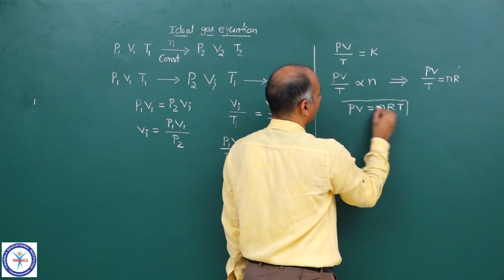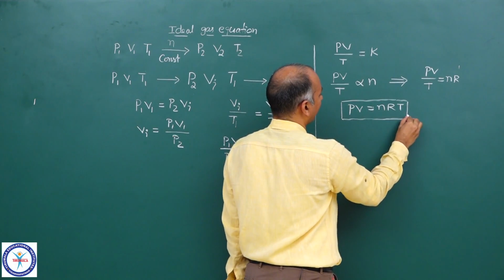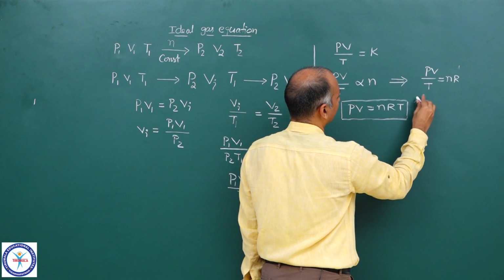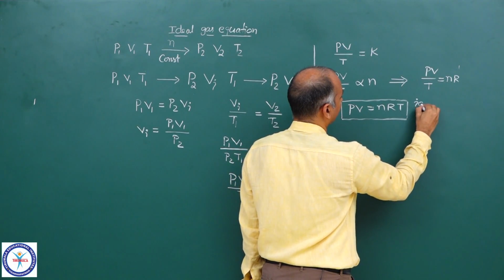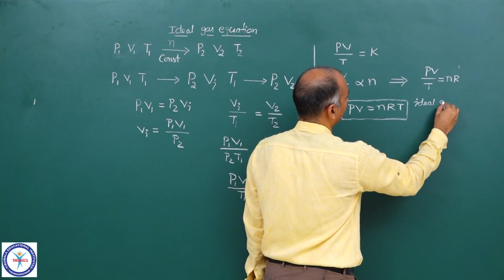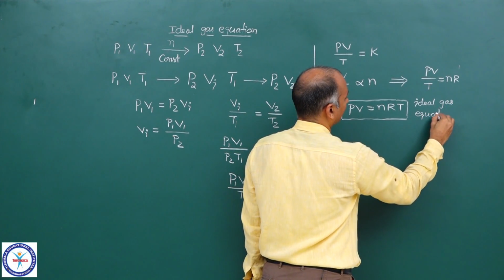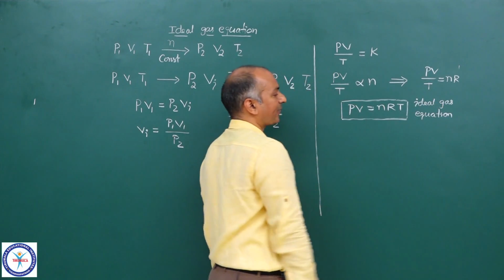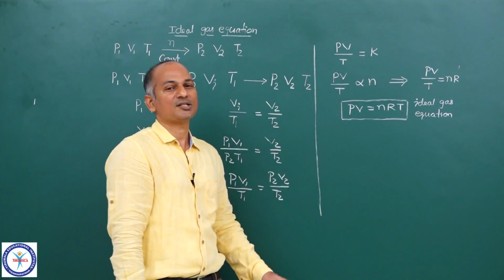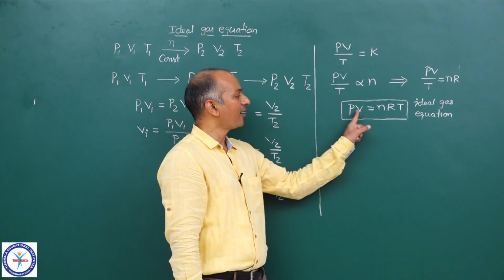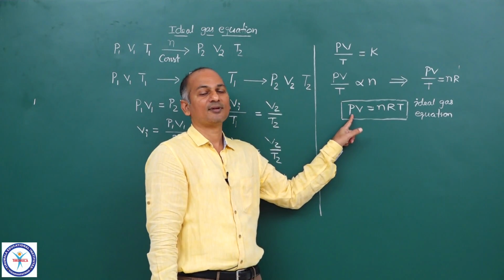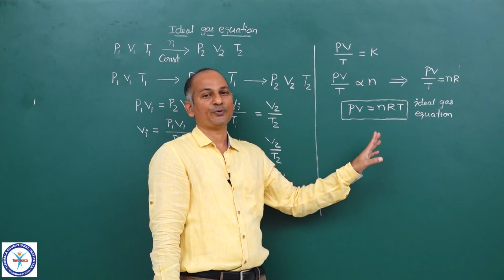Now this is what is called the ideal gas equation. Pressure, volume, temperature and number of moles all are there in that particular expression. So PV is equal to nRT.